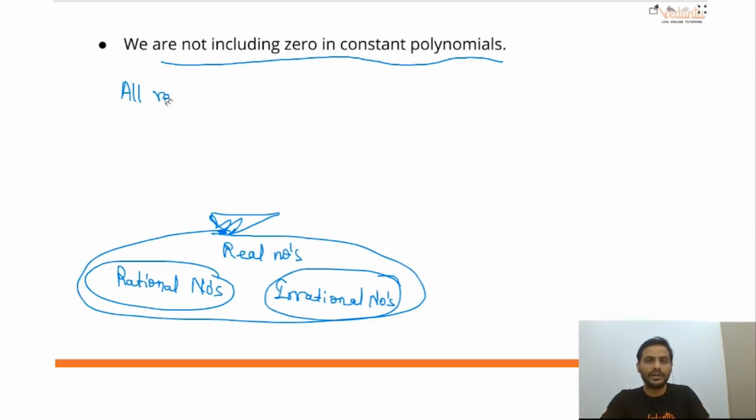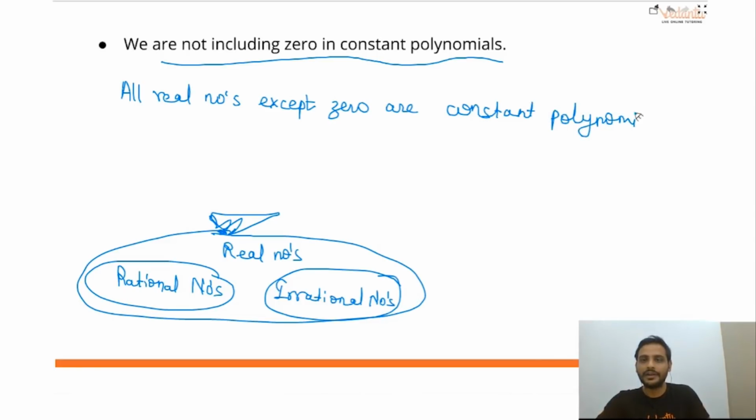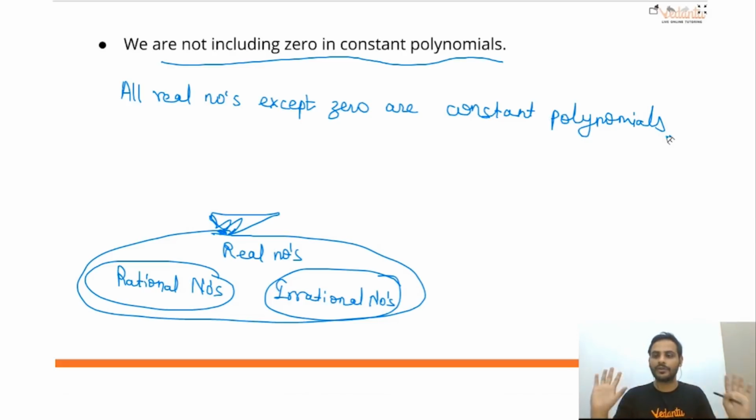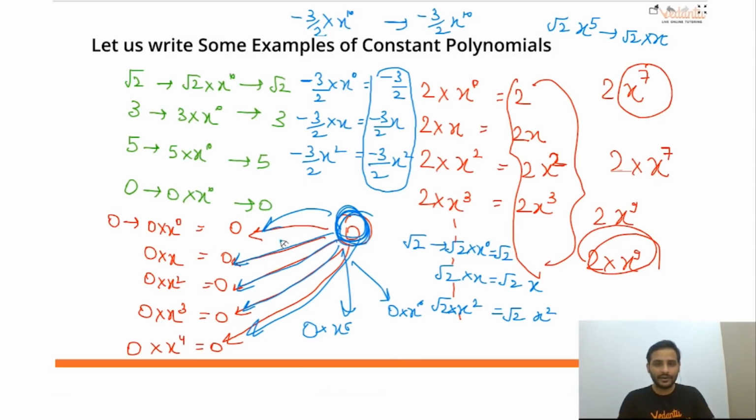So all real numbers except 0 are constant polynomials. We are not including 0 in constant polynomials. Why? Because, as I have told you already, we don't know whether this 0 is multiplied with x raised to the power 0 or x square or x cube or x raised to the power 4. We don't know.